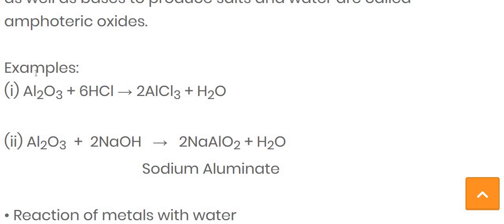So the amphoteric oxide means a metal oxide which possesses both characteristics, acidic as well as basic in nature. That's why we consider it an amphoteric oxide. And if we react it with the acid and the base, then we get the salt from it. The example of amphoteric oxide is aluminium oxide, Al2O3. And if asked to write down the formula of sodium aluminate, then it is NaAlO2.